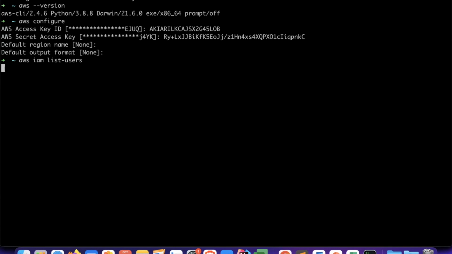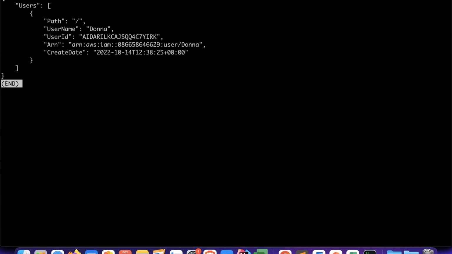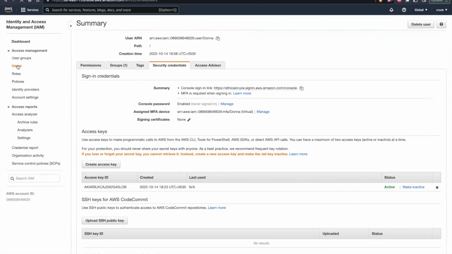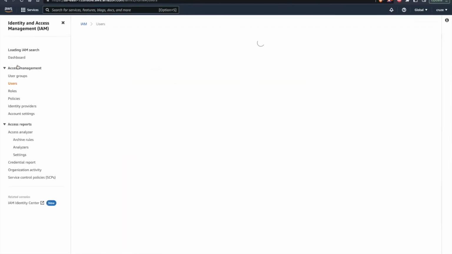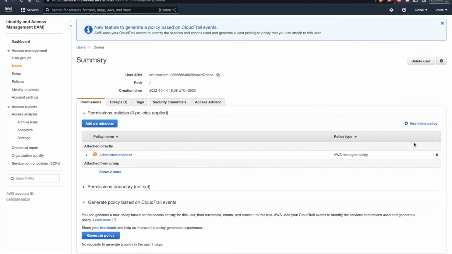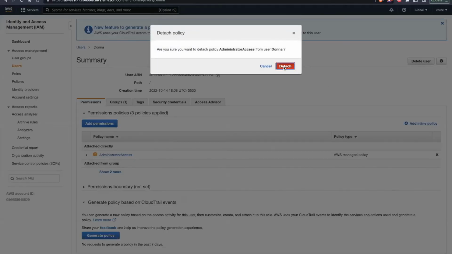What it will do is list all the users which are present. Here you can see that since we have only one user, Donna, it returned the details of that particular user. Now what I'll do next is remove the permissions of this Donna user and then run this command again. So I'm going back to the management console, going into users, Donna, permissions.